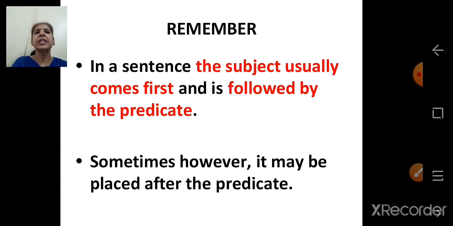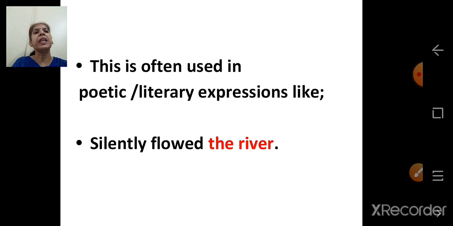But sometimes, however, it may be placed after the predicate. This is often used in poetic or literary expressions. If it is a line of a poem or poetic expression, then the subject may come after the predicate.